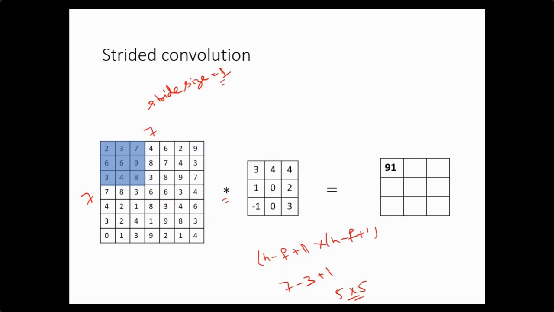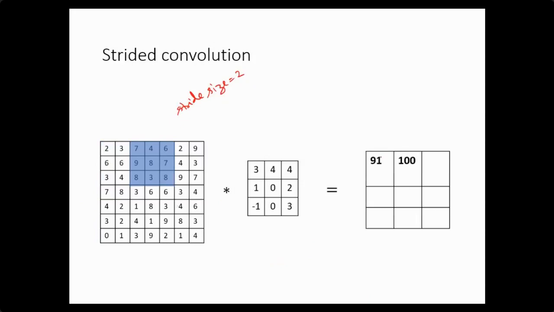But if the stride size is 2, as in this example, I am getting a size of 3 by 3. The size is reduced. The output volume is reduced. So the output volume basically depends on the stride size also.